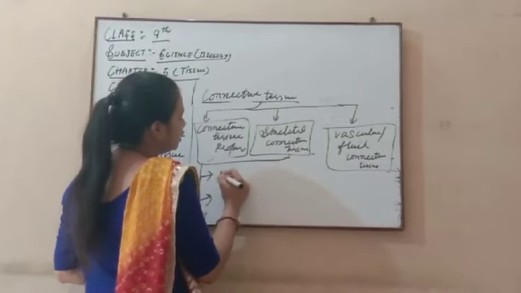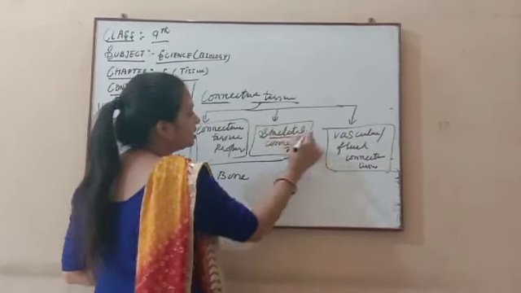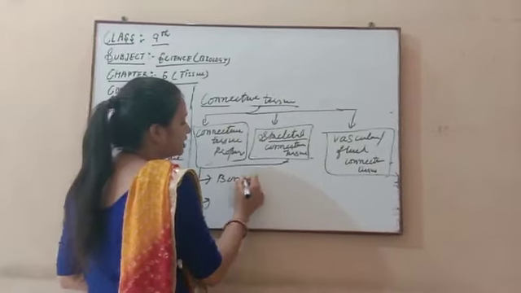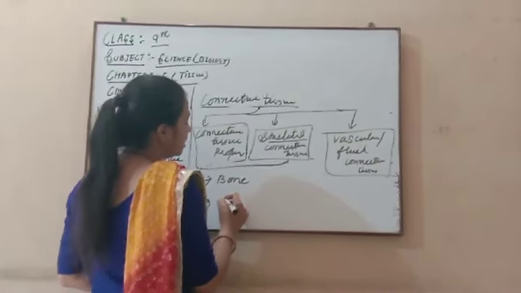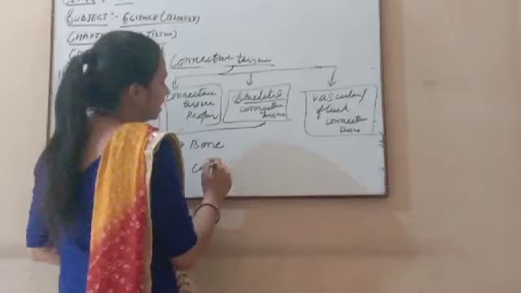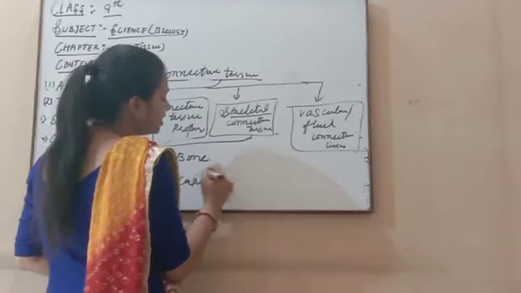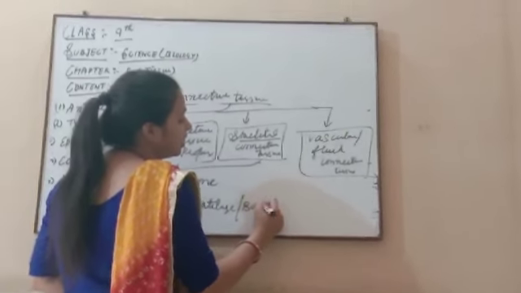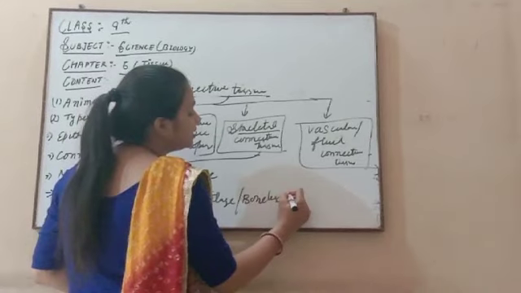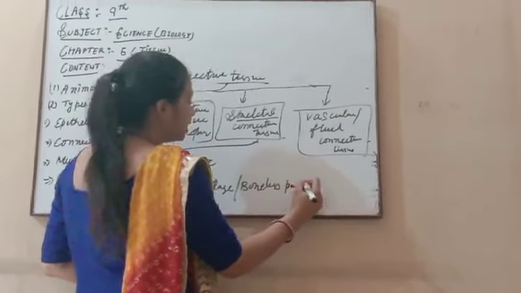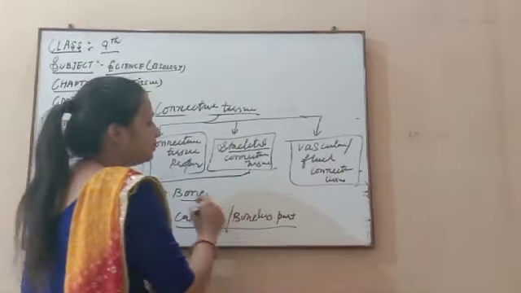This skeletal connective tissue is of two main types. Skeletal means the hard part of the body. The hardest part of our body is bone, and the second one is your cartilages. Cartilage is also known as the boneless part, meaning where bone is not present, this is known as cartilage. So these are the two main types of skeletal tissue.